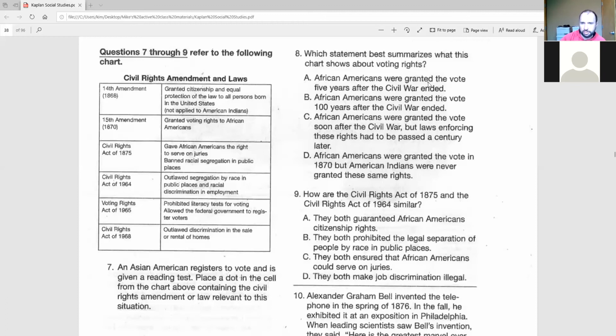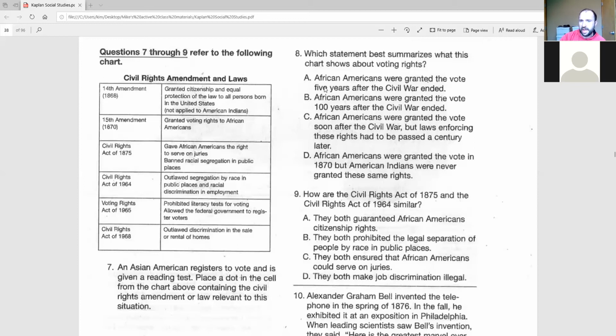A, African Americans were granted the vote 5 years after the Civil War ended. Okay. Even if we don't know exactly when the Civil War was, we can look and see 1870, that was when they were granted the right to vote, and the 1860s was when the Civil War took place. So A sounds logical, sounds correct even, but does it best summarize everything shown in this? It doesn't. It's too specific.